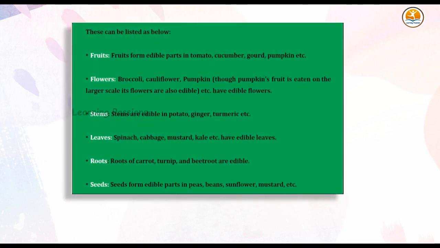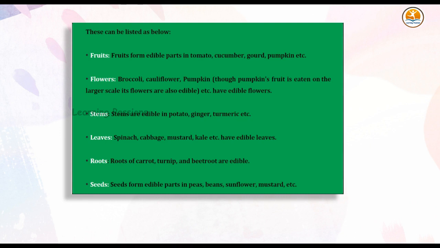Fruits. Fruits form edible parts in tomato, cucumber, gourd, pumpkin, etc. Flowers. Broccoli, cauliflower, pumpkin. Though pumpkin's fruit is eaten on the larger scale, its flowers are also edible, etc. have edible flowers. Stems. Stems are edible in potato, ginger, turmeric, etc.